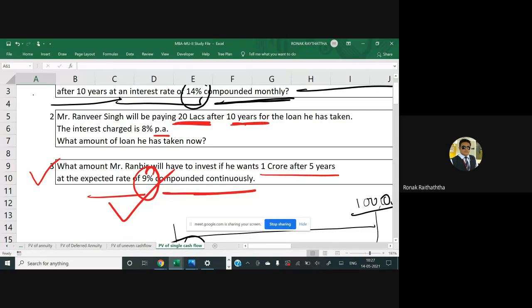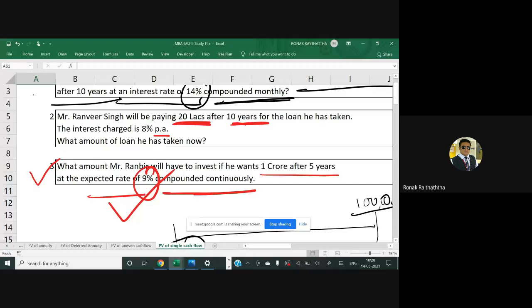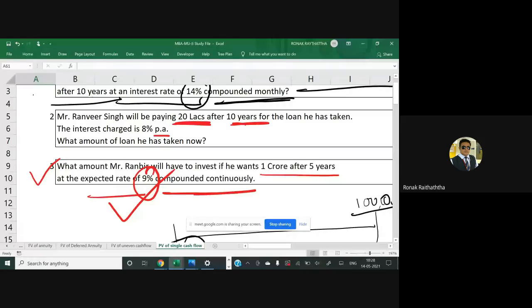So the next lecture is going to be the annuities of the PV, and before that I would circulate those questions as well, which are already required, that will be related to the differential cash flow. Hello?